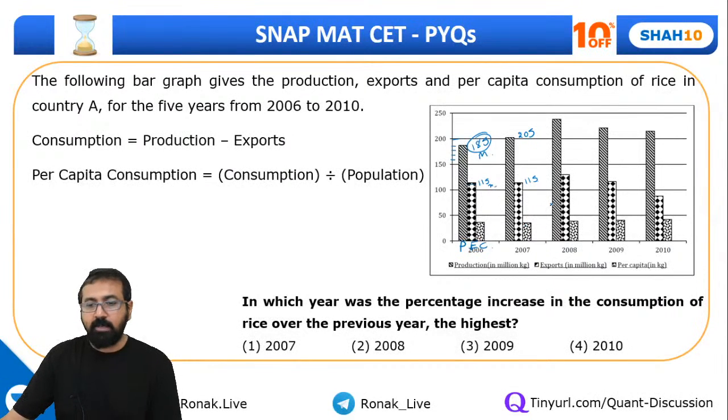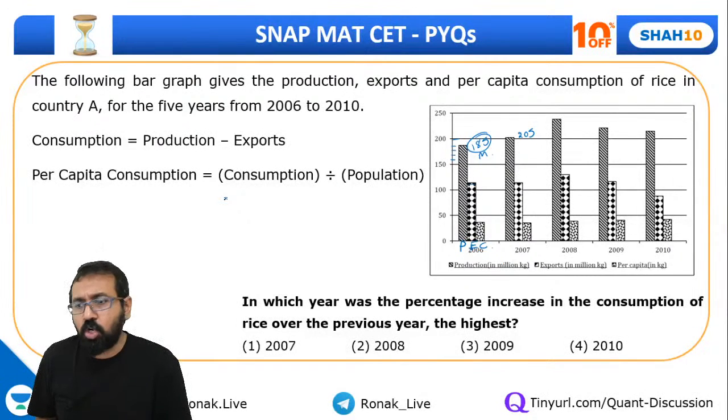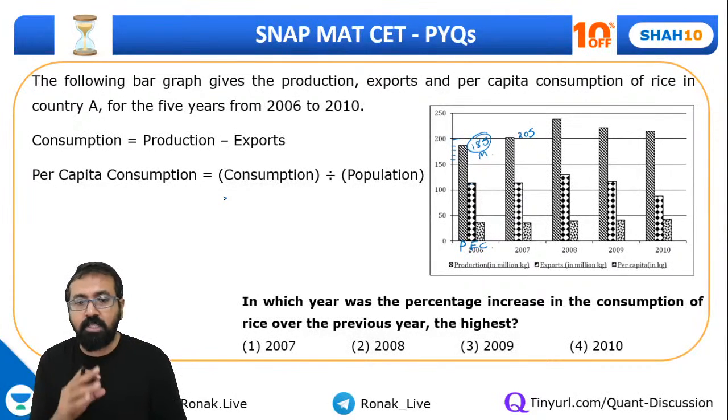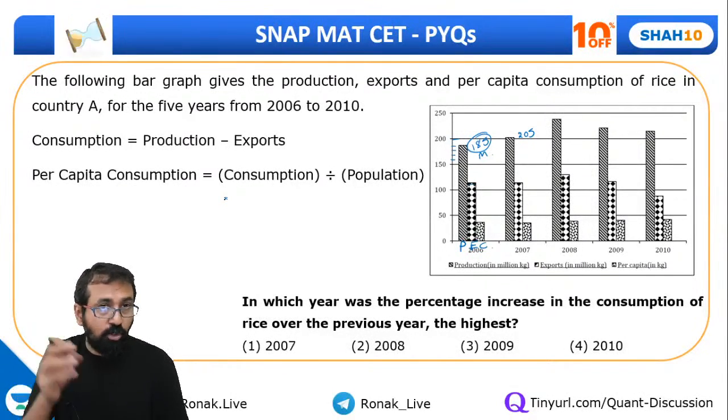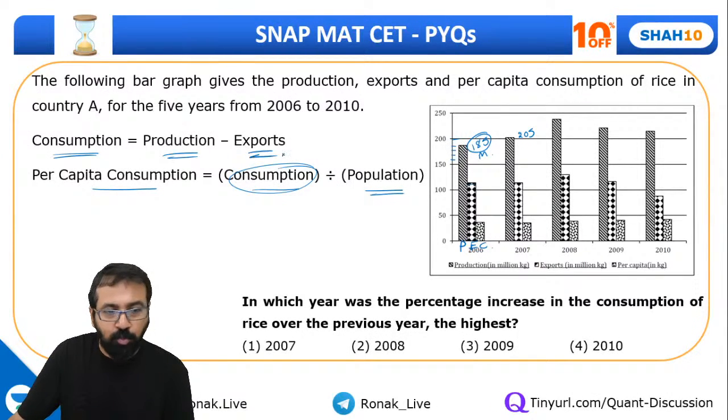So guys, you will have to take up this kind of values, because they are not clearly visible. Let's see whether it is required or not, because mostly when they give you such questions, they give you data where whether you take 180 or 190 or 185 would not create the difference. And per capita consumption is total consumption divided by population. And what is consumption? Production minus export.